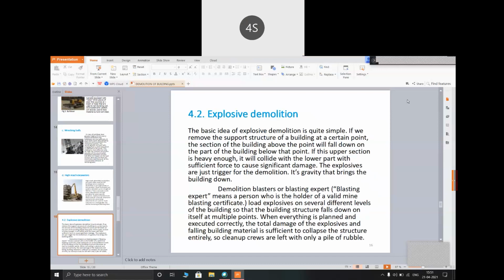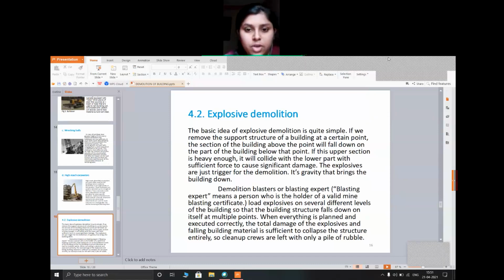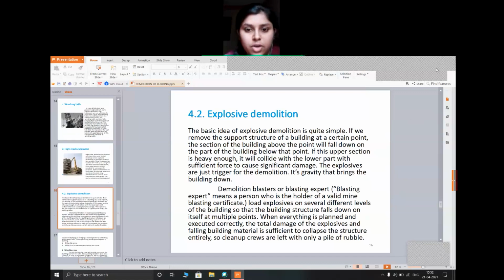Explosive demolition. The basic idea of explosive demolition is quite simple. If we remove the support structure of a building at a certain point, the section of the building above the point will fall down on the part of the building below the point. If this upper section is heavy enough, it will collide with the lower part with sufficient force to cause significant damage. The explosives are just a trigger for the demolition. It's gravity that brings the building down.